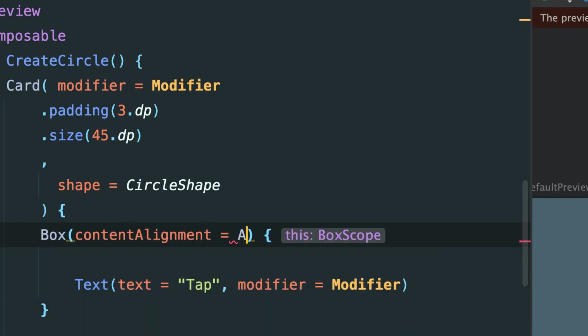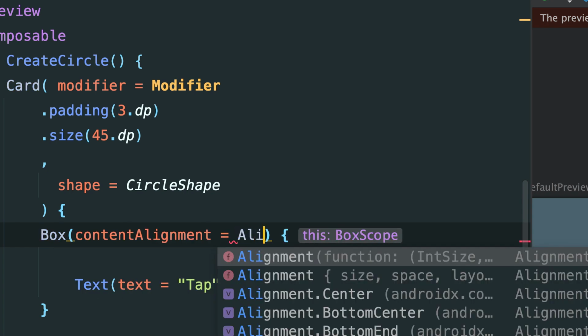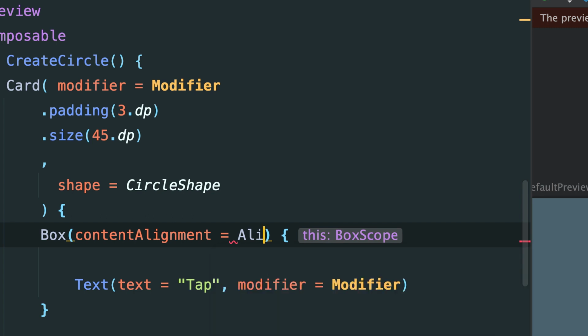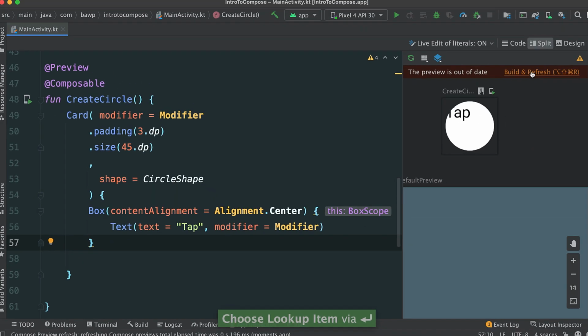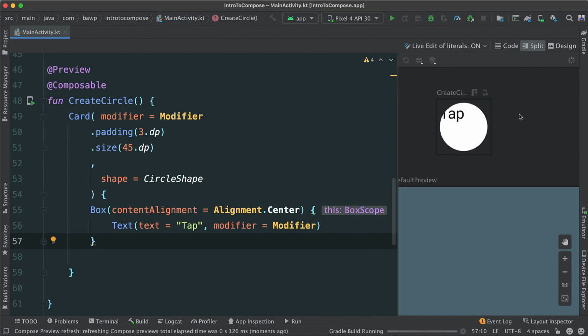It expects an alignment object, so say alignment, and there are different objects here, or different variables that we can pass. So the alignment we want is the center, okay, not top center. We want just the center as such. If you hit enter, and voila. Okay, there we go. So let's see if this is true. If I refresh this, I should be able to see tap now in the middle. So tap is now in the middle of our circle.